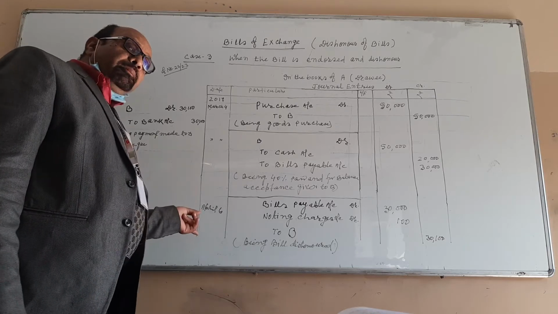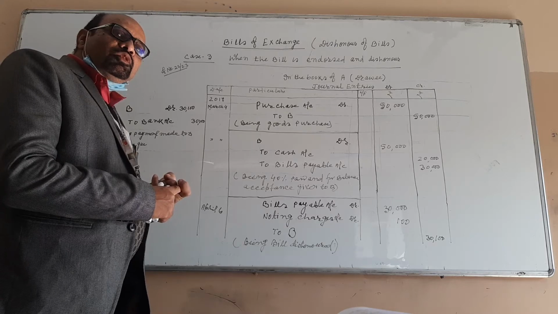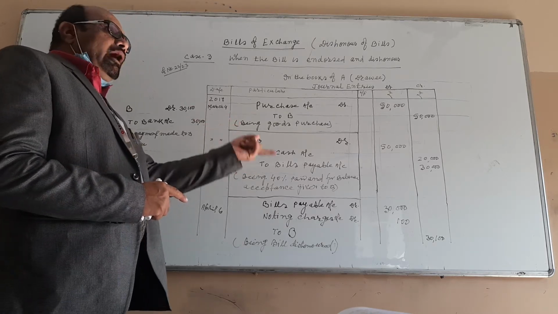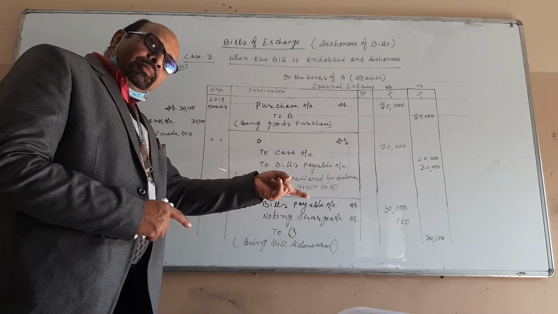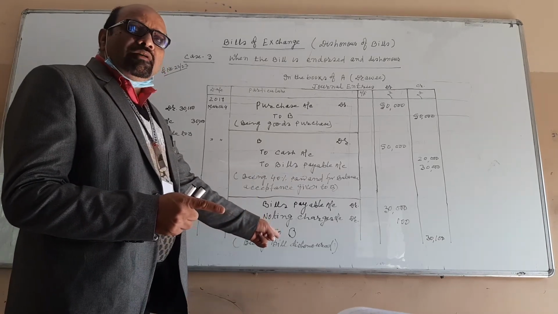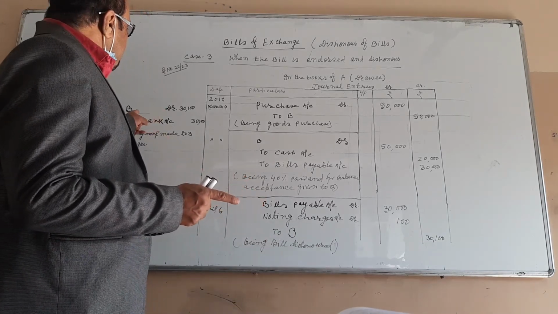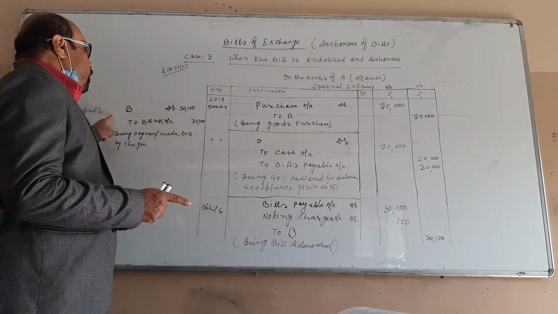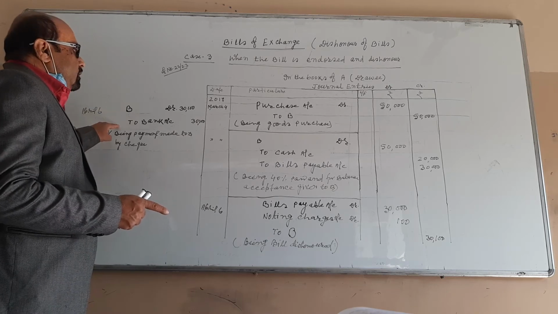So when you make the payment to the drawer, you also have to give rupees 100, which was paid by the endorsee in the court. After payment, the drawer makes the payment to the endorsee, and ultimately the drawee has to make the payment of 100. That's why the drawee has to make the payment of rupees 30,100 to the drawer. That's why we write here B to bank.